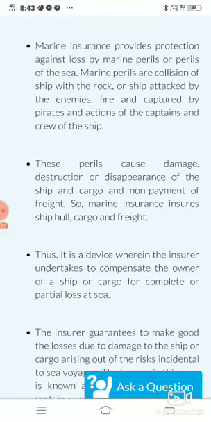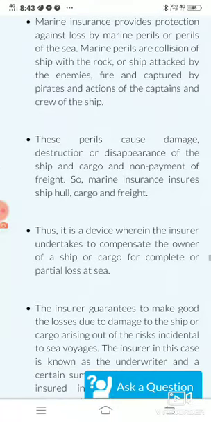Now these losses or damages can be the destruction or disappearance of the ship and cargo, and non-payment of freight. So marine insurance insures ship hull, cargo and freight. This is a very important point: when we talk about marine insurance, we are basically protecting three elements.